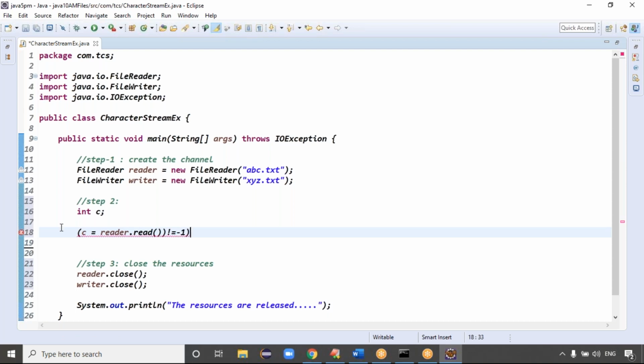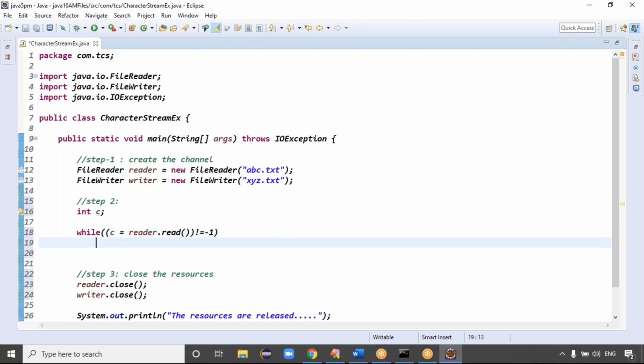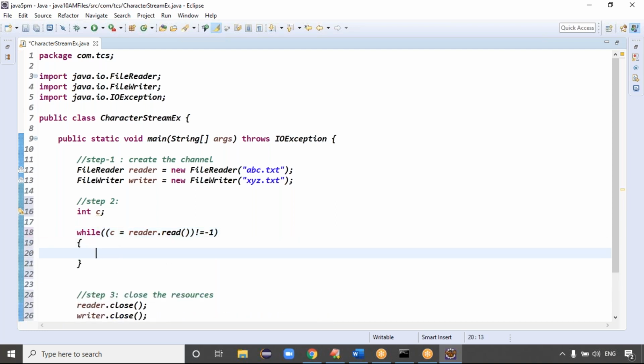Data is present. Do you want to check this data one time or multiple times? We have to check multiple times, so take the while loop. Then open brace, close the brace. Then sysout, control space, c dot, just print the C variable. Whatever data it is taking here, just print the C variable.